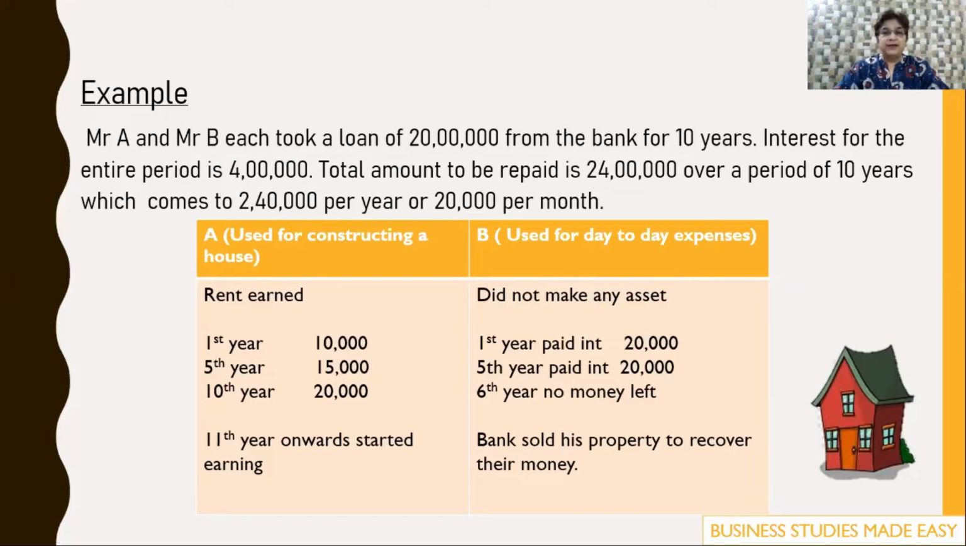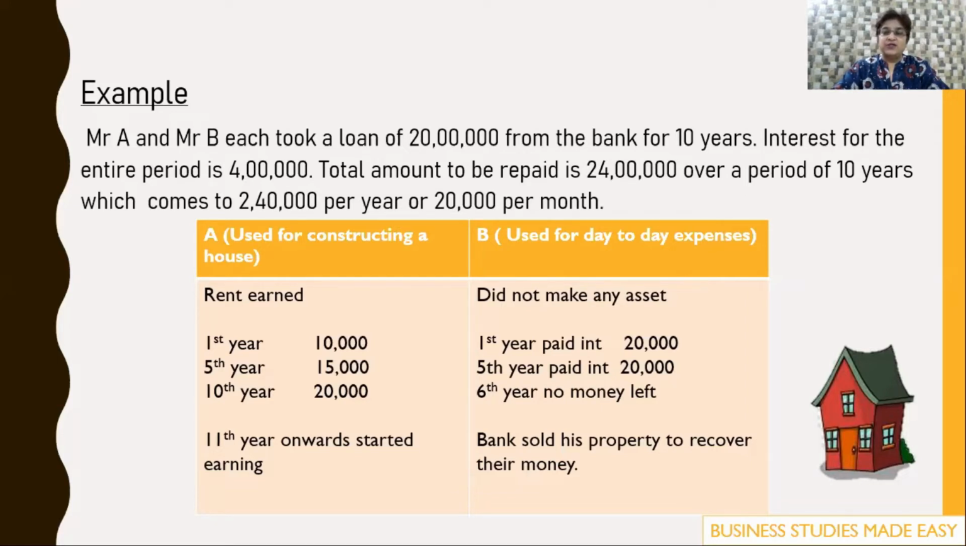So he had increased his earning capacity in the future. He had built up an asset, and the earning capacity in the future increased, not in the current year. In the current year, he was only incurring expenditure, but in the future, he increased his earning capacity.